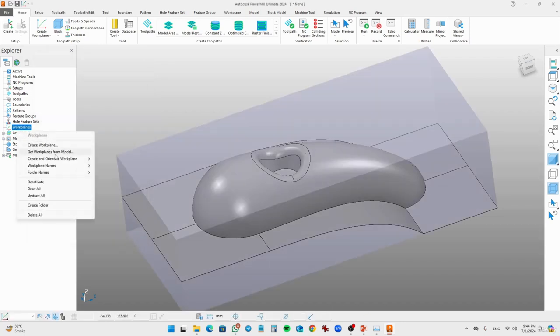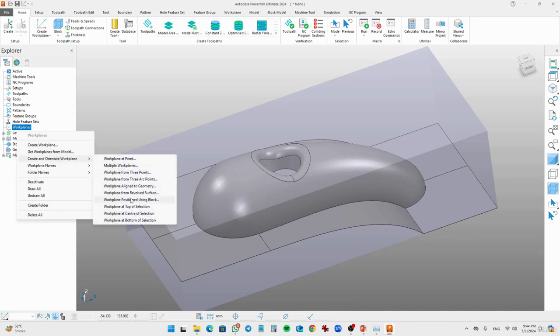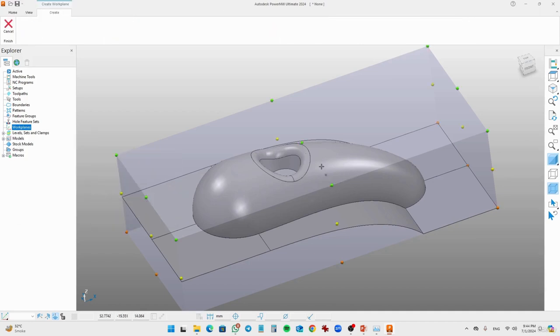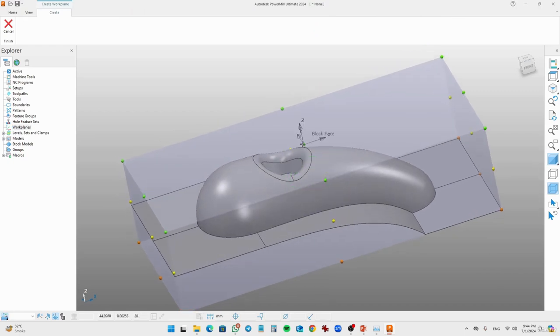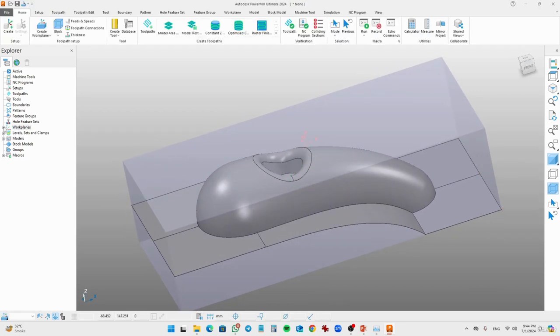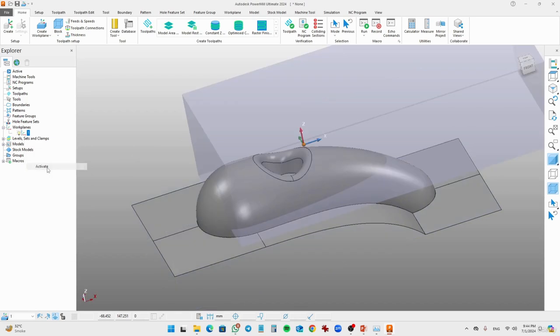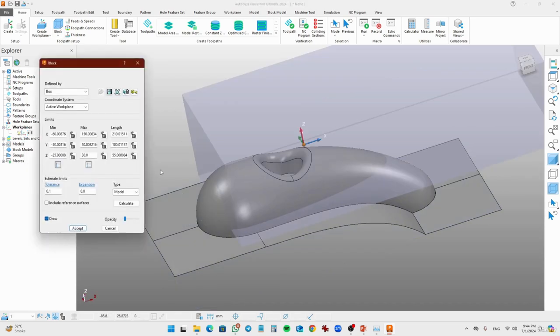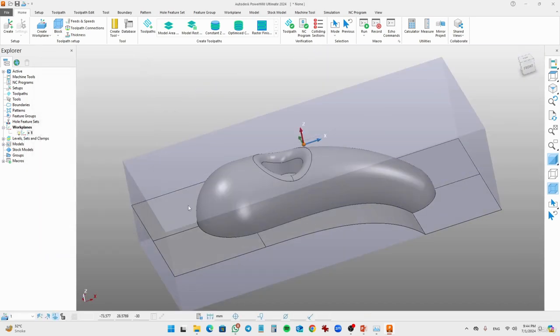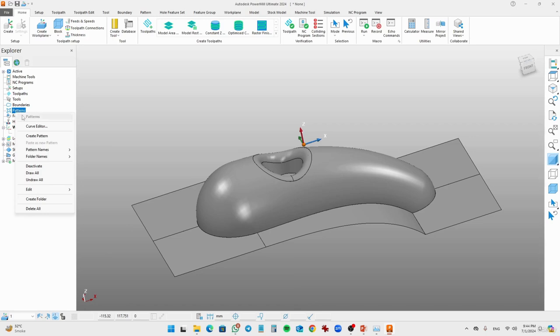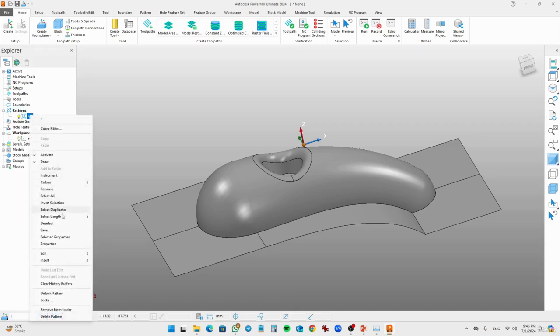Create a work plane on the top of the block using the position, using block, and I'm going to set this here. Create and activate it. Just go to block and calculate again. Now hide that block. Just go and click on the patterns to create a pattern. Name the pattern flow line.